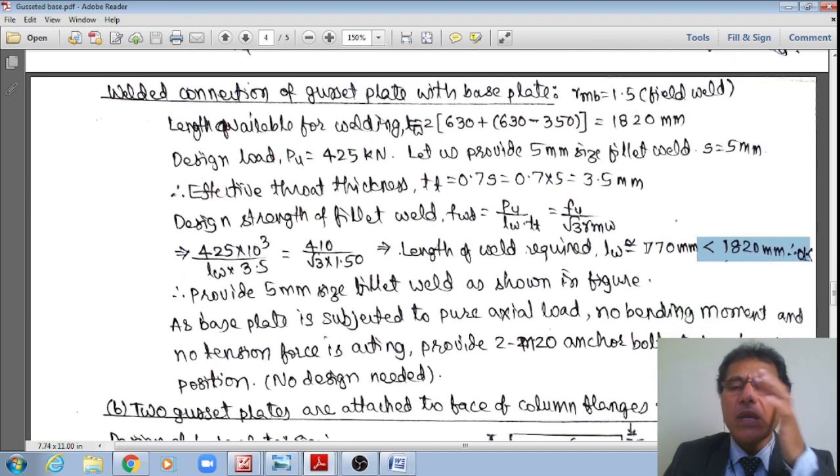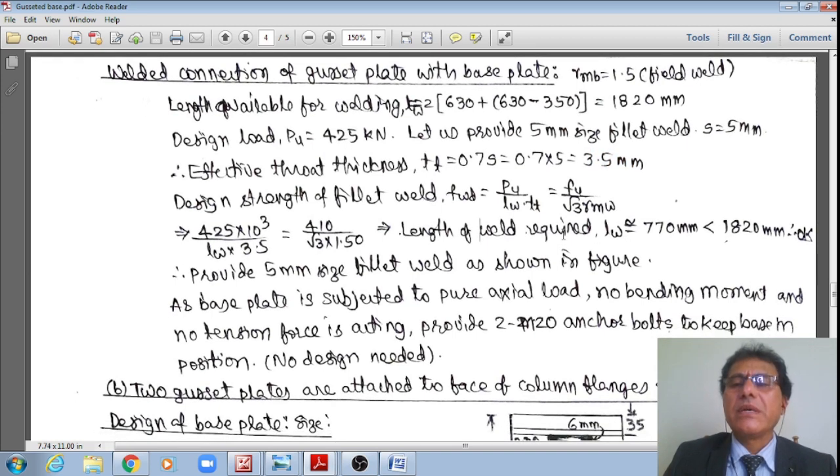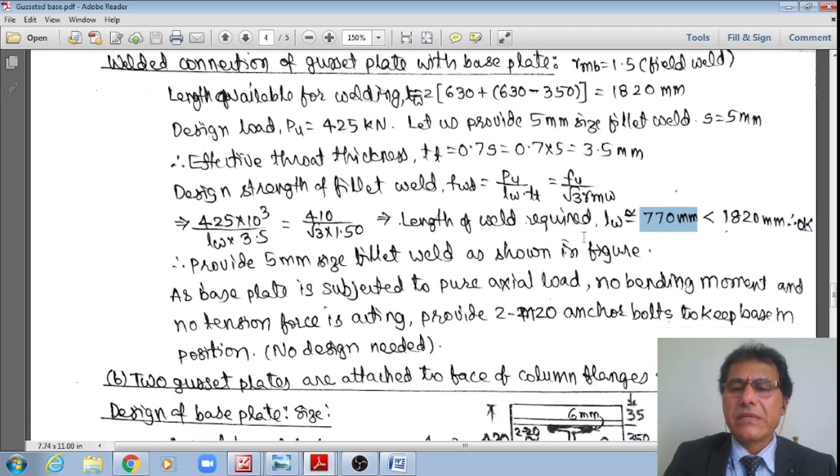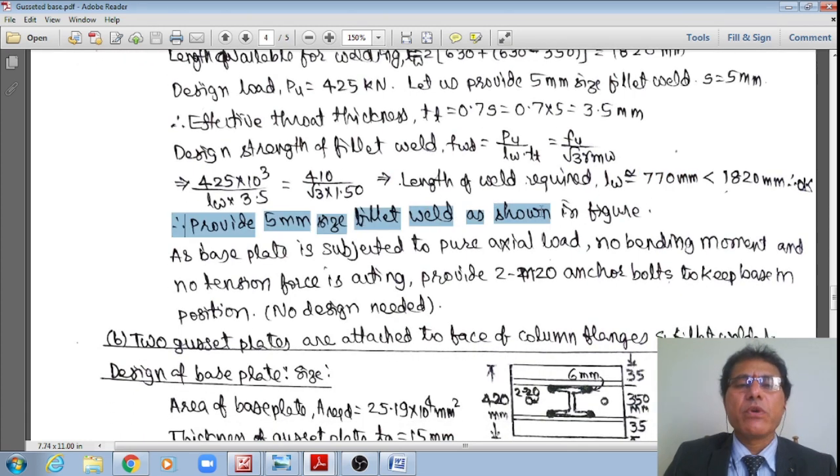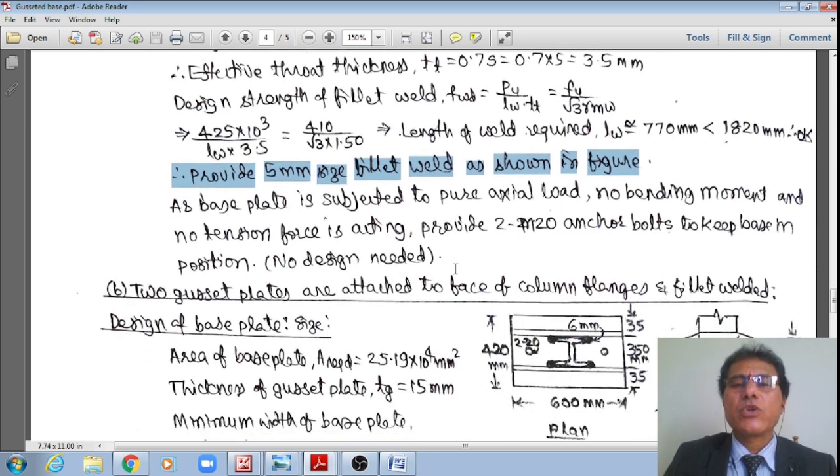If it is not okay, what you can do, students? Let us say this value is equal to 1970. However, I cannot increase more than 1820. There is no other option but to increase the size from 5 mm to maybe 6 mm or 7 mm as appropriate. That is how you can increase it, so that the length of the weld will be decreased. And since it is okay, hence provide a 5 mm size fillet weld as shown in the figure.